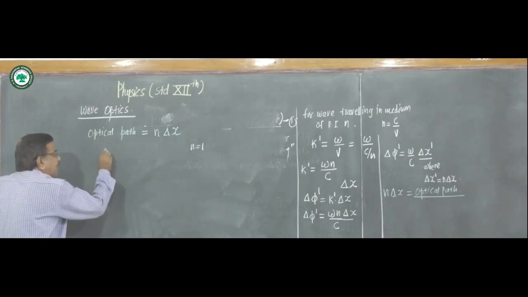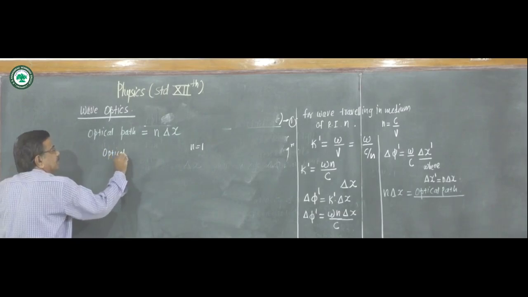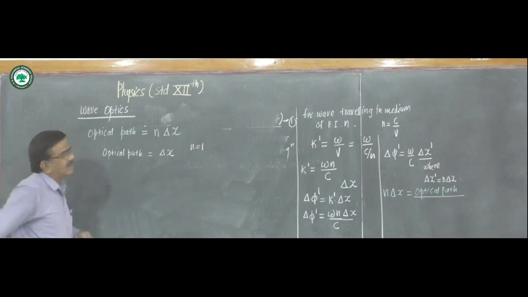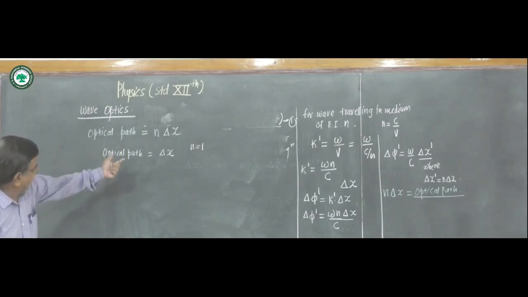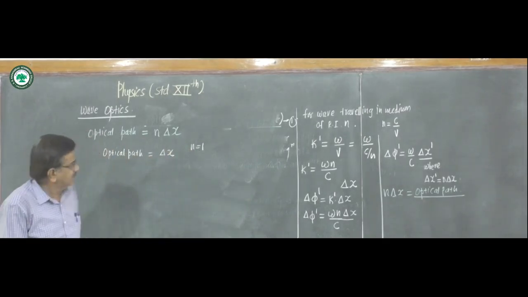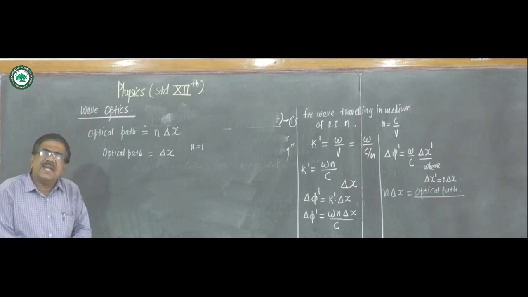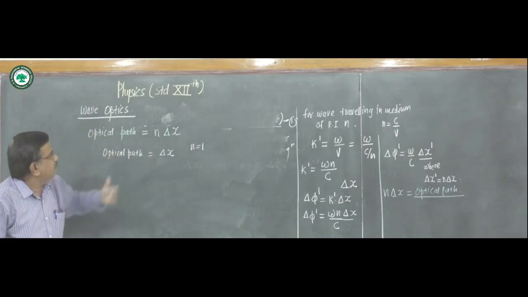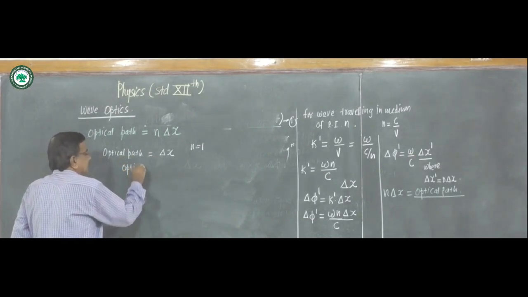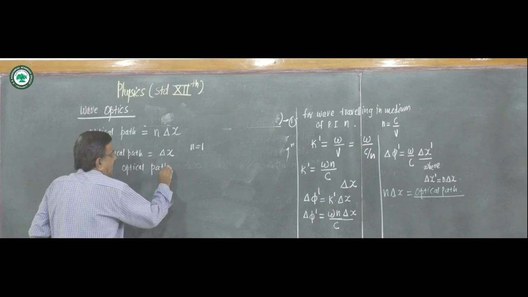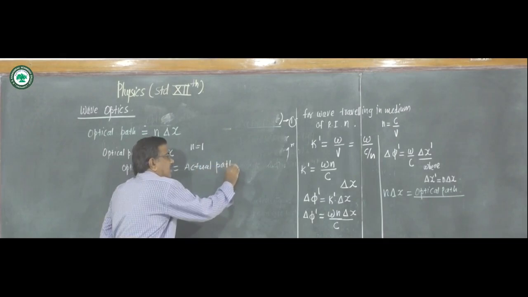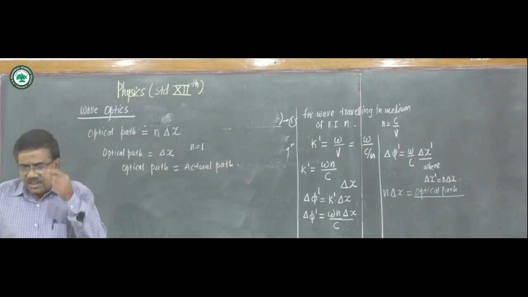So this optical path will be delta x, and this is nothing but the actual path. If we substitute n as 1, optical path is equal to delta x, that is, optical path is equal to actual path.